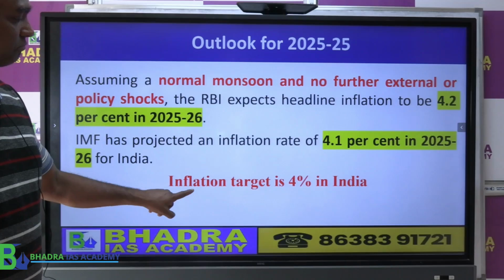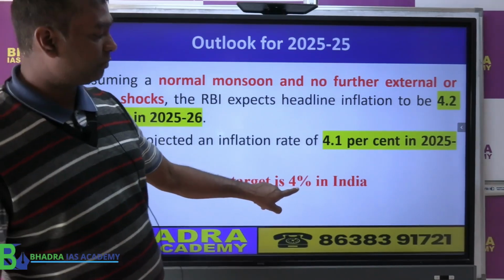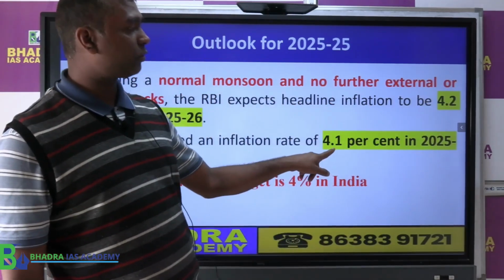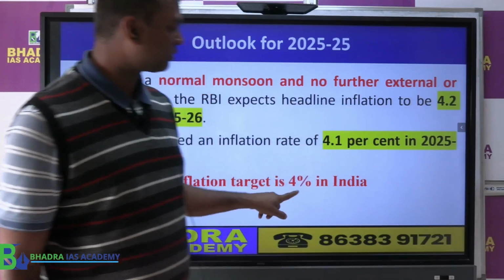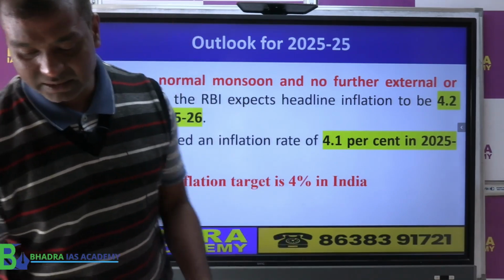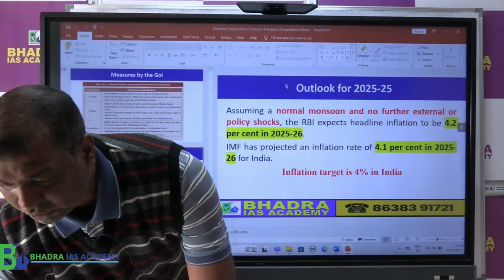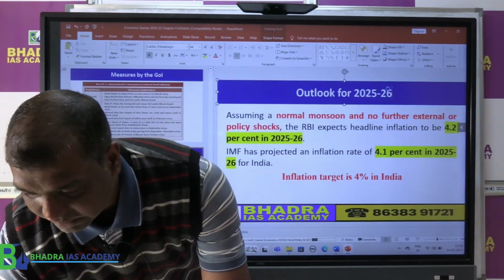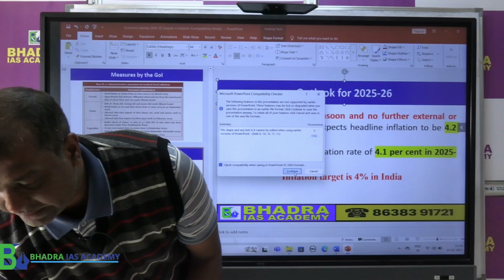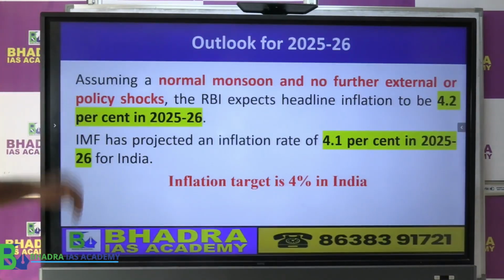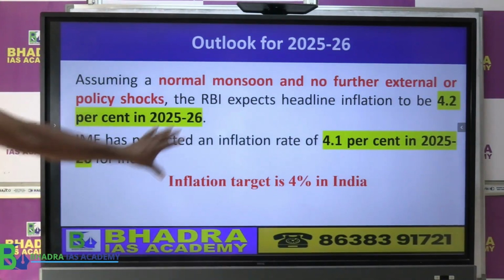And remember, India's inflation target is 4%. Still, RBI says it might be 4.2, but IMF says 4.1. Anyway, both of these are closer to the target of 4%. Clear? So this is a simple analysis. The forecast is given for the upcoming year 25-26, so you can just keep that in mind. Inflation is not expected to go out of control, so to say. It might remain within the target.